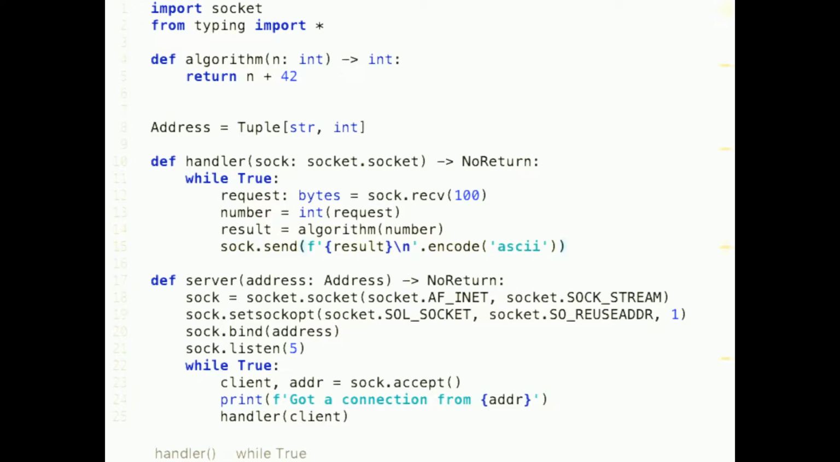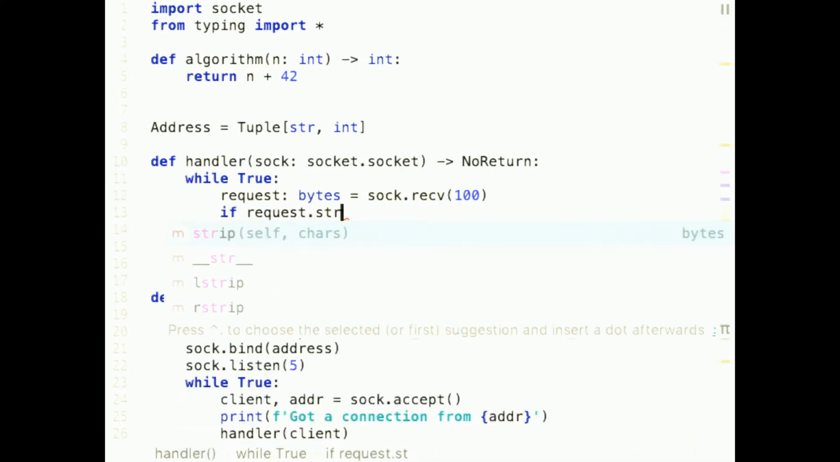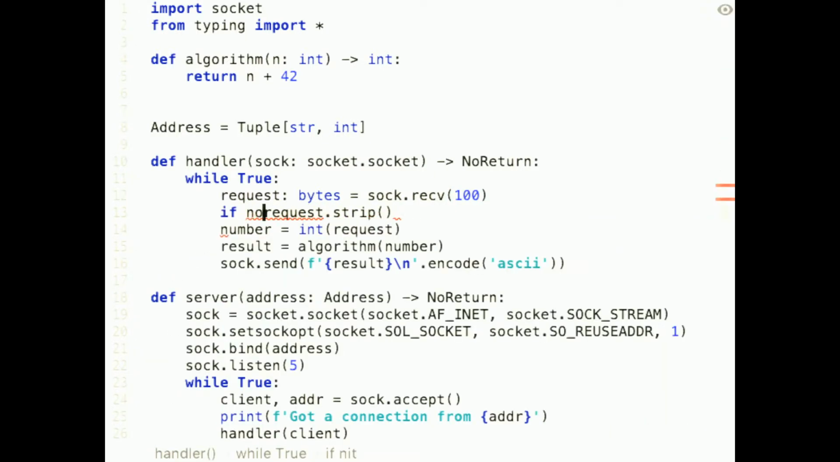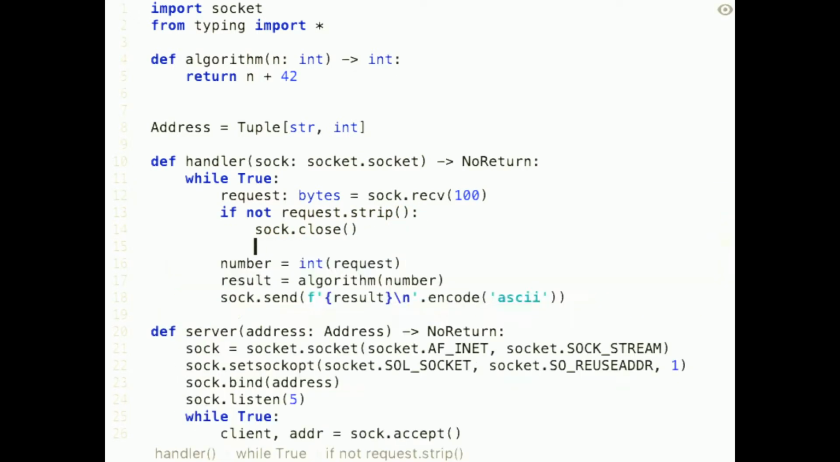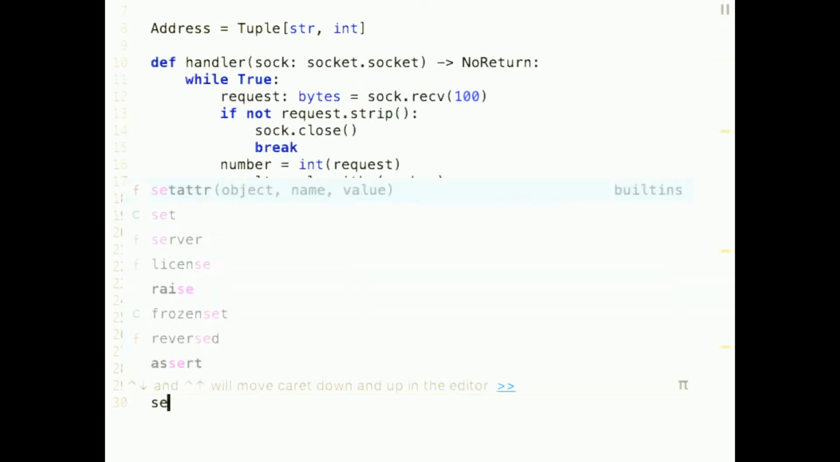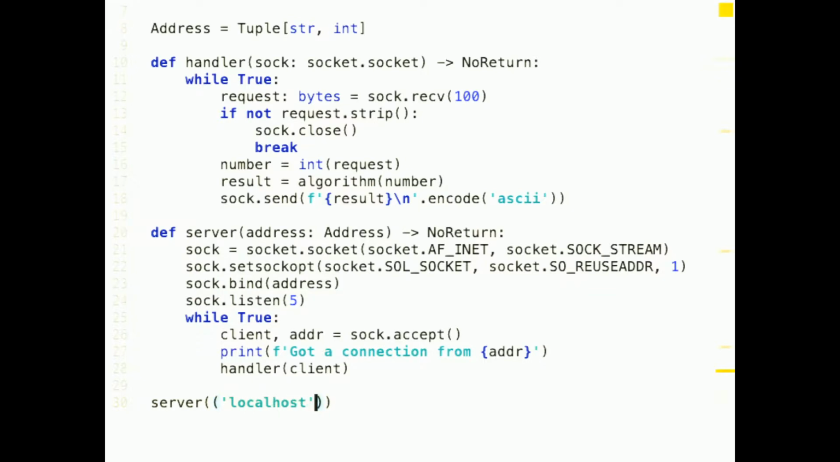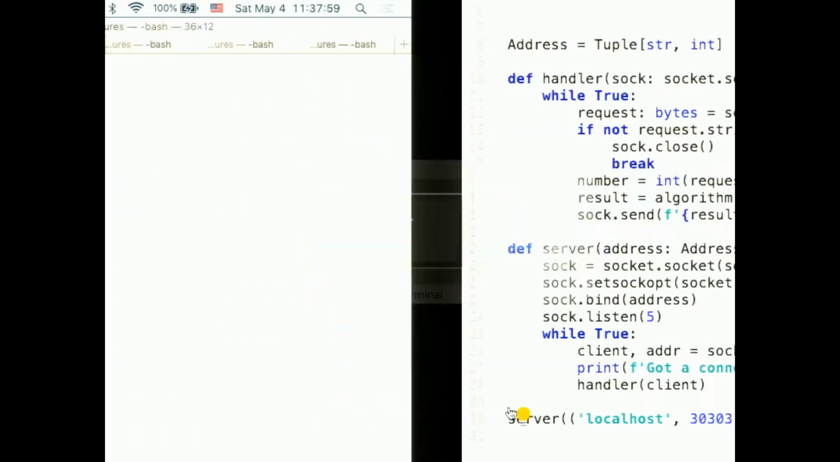We also need a thing to see if the client is done with all their requests. So we'll just say if the request is empty, if not request, we will close the socket and break the loop. Good. And now, assuming I have not made a typo, believe it or not, these 20 lines of Python should be a working server. So let's jump over to the shell.